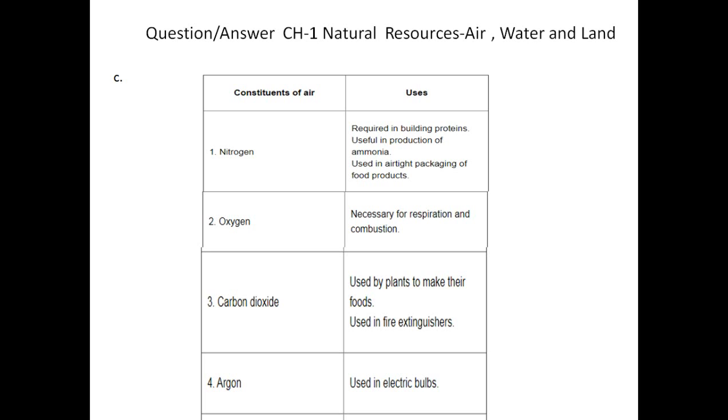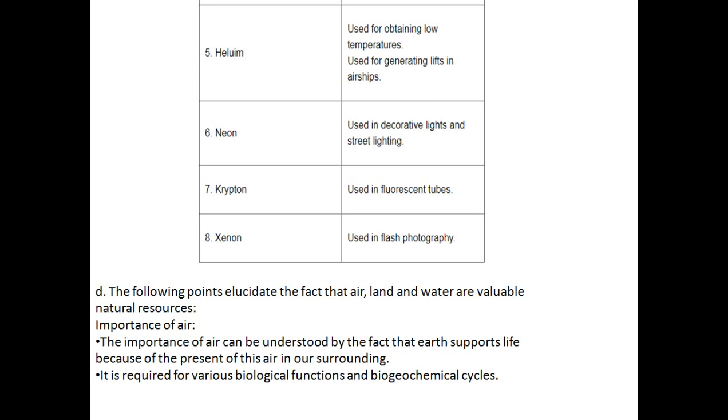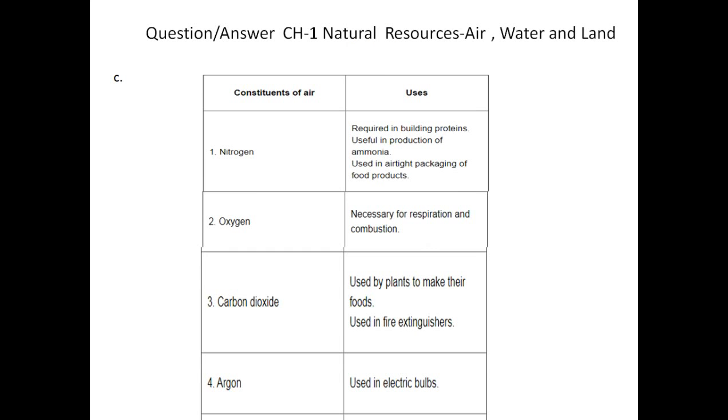The various constituents of air are nitrogen, oxygen, carbon dioxide, argon, helium, neon, krypton, and xenon. The table is already given in your book also. You can see it on page number 2. Some uses of the gases in the air are written here. So these all are the constituents of air, the natural gases which are present in the air. Now what are the uses of these gases?